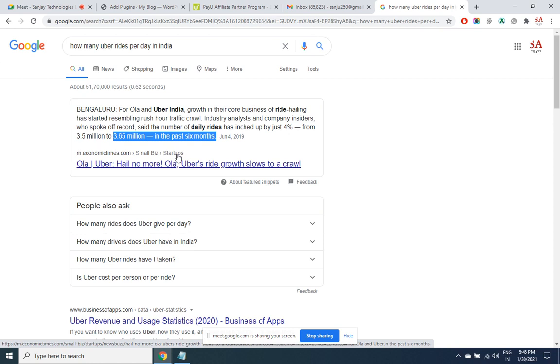So if you are not able to adapt your business according to the changing needs, then one day you'll have to face this kind of fate where your company may totally become zero, even though you might have scaled your business to a very high level. So understanding the changing needs is very, very important.